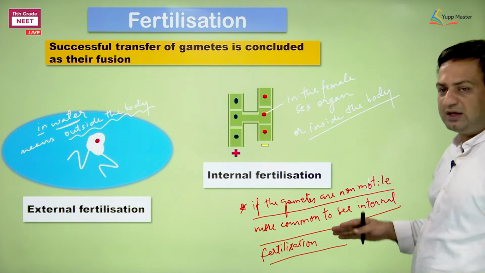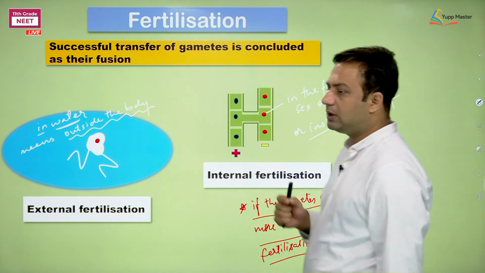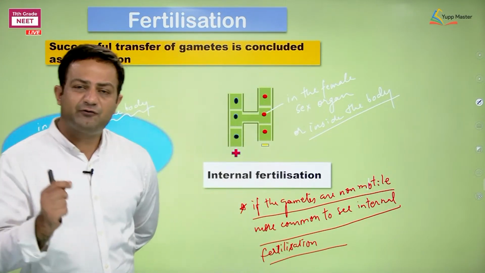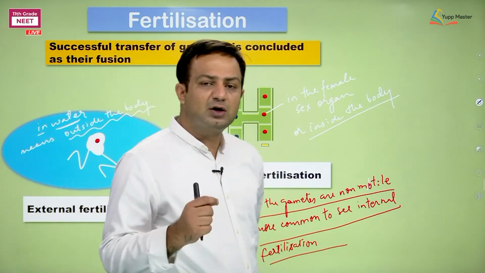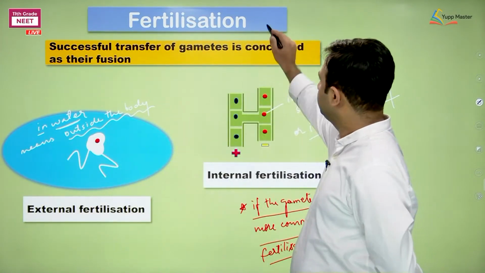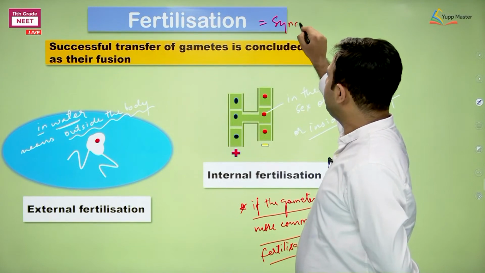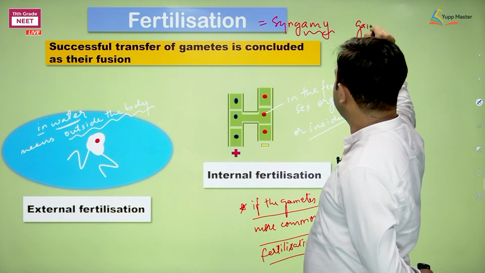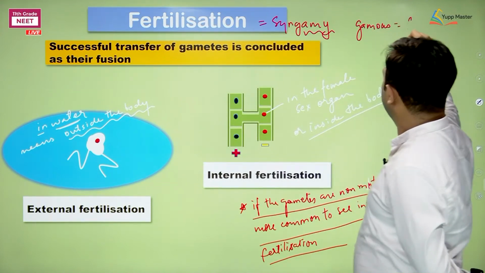Next, we need to know certain more features before we go for fertilization. There are different names of fertilization. We can call fertilization syngamy, where gamous means fusion.